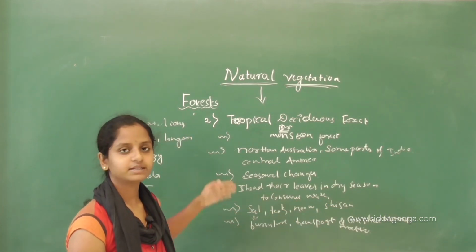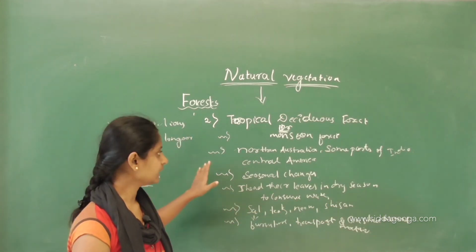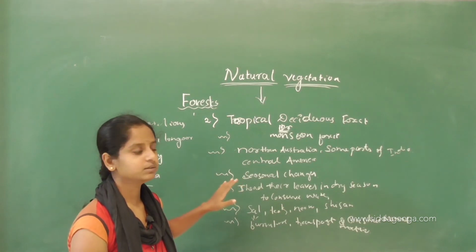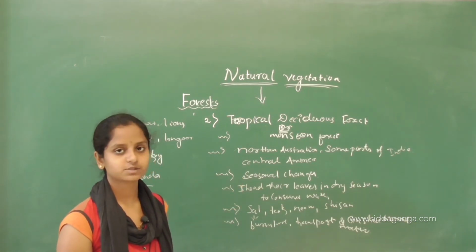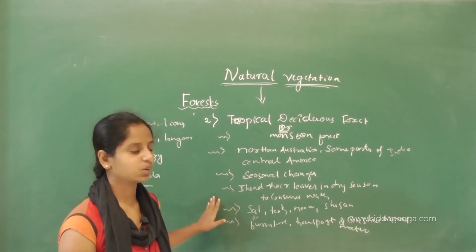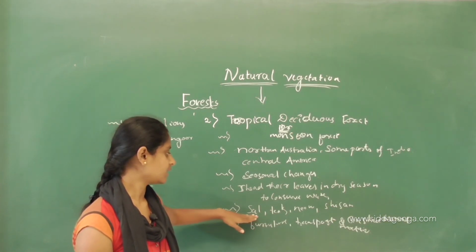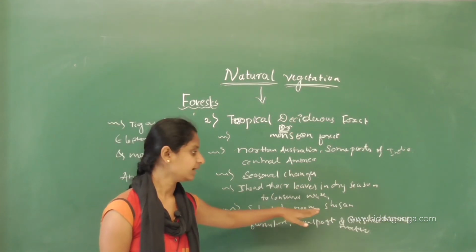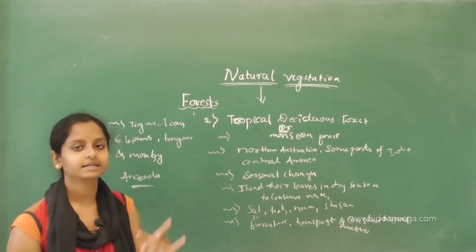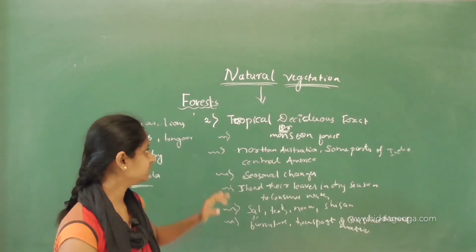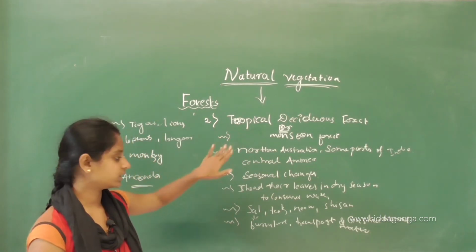These points you can get in the textbook, so I have not written this in a clear manner. You can refer to the textbook, just listen to the explanation now. Okay, we can see sal, teak, neem and sesame in the tropical deciduous forest.